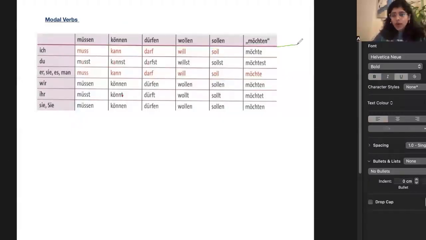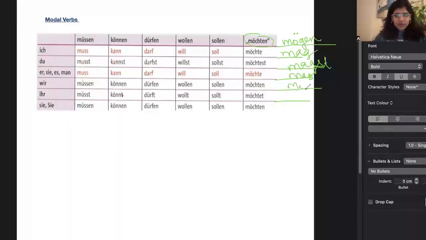Now there is also one more verb I can write down here, which is like another form of this. That is called mögen. Mögen, and then the conjugation will be mag, magst, and then here it will be mag.